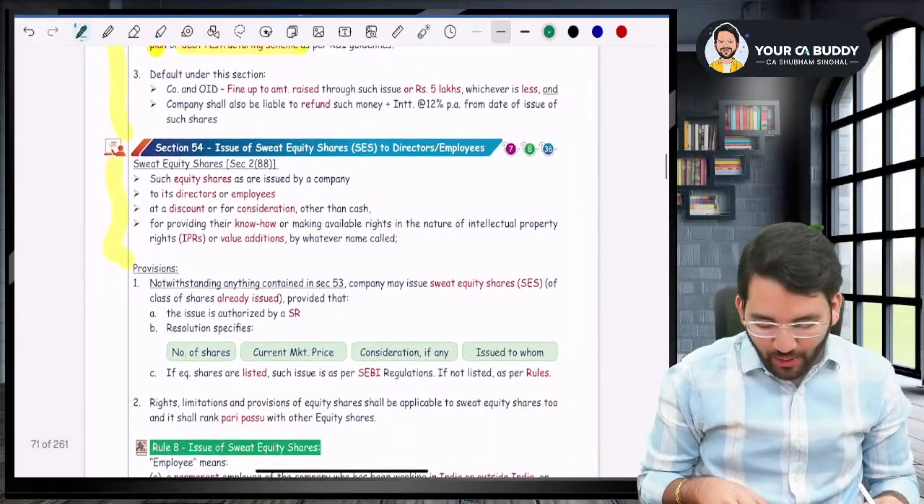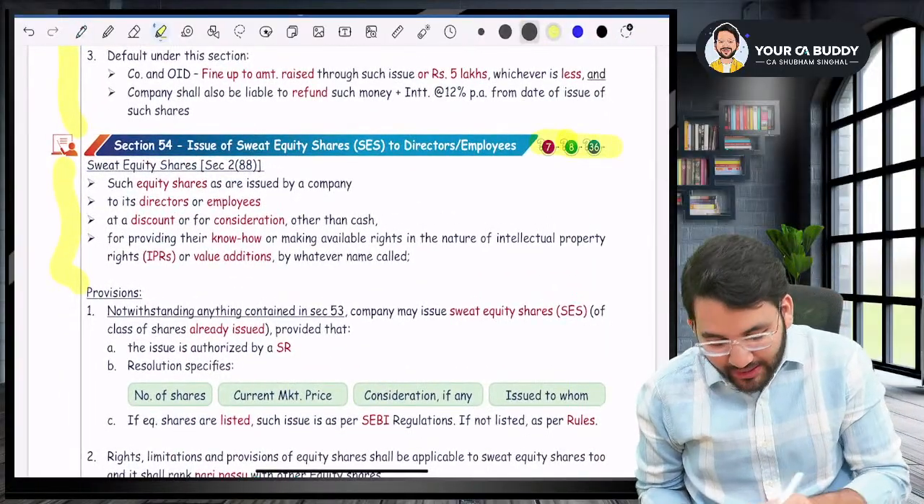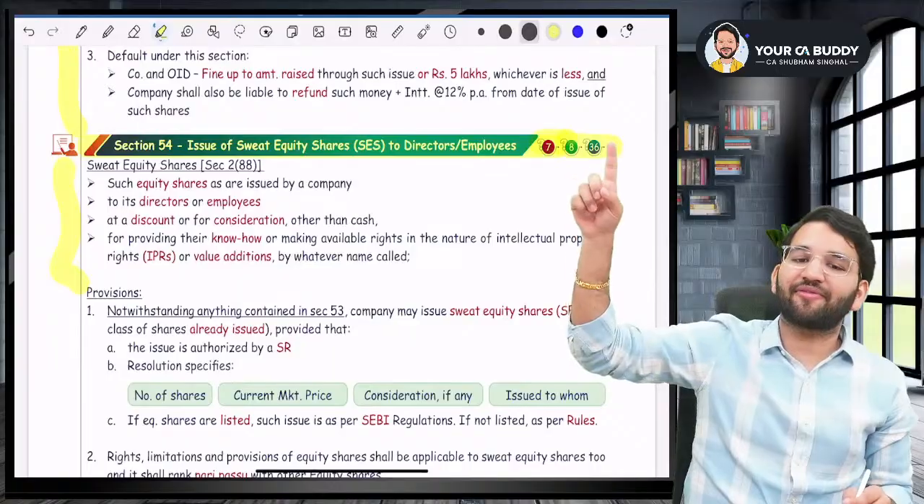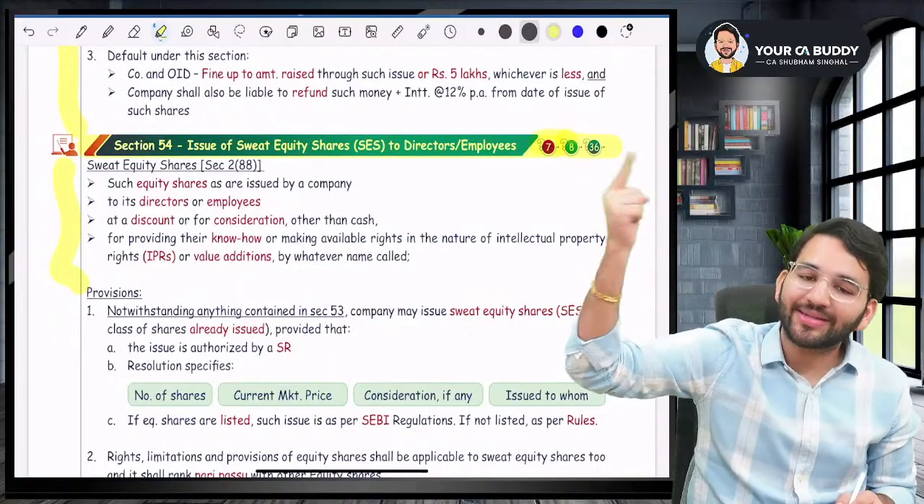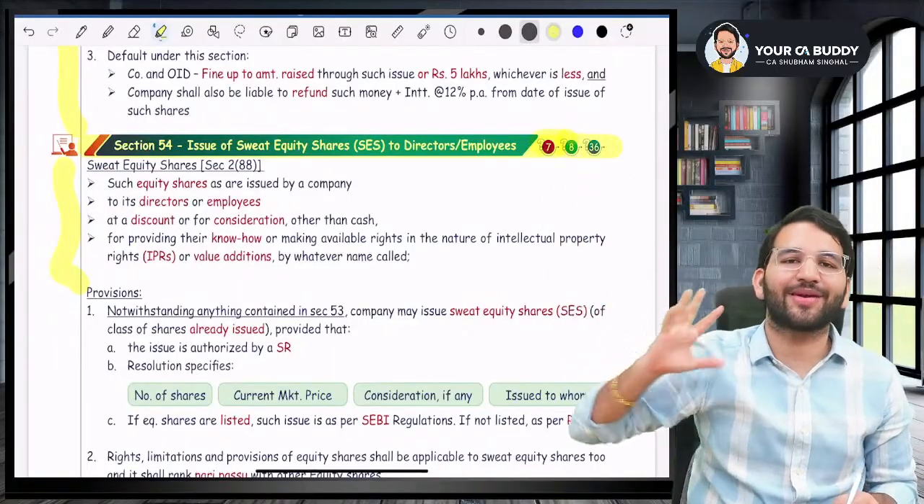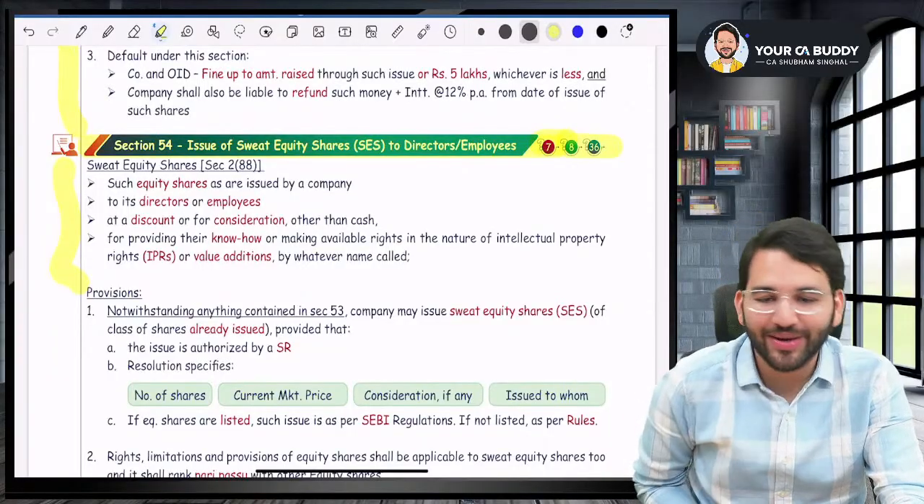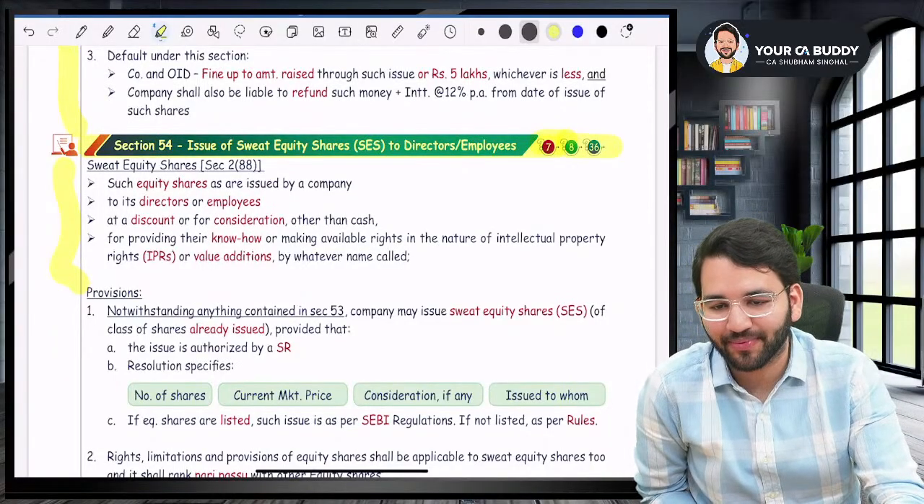Now read with me, sir. There are three questions based on this, and it is an important section. This is a reference to the questions in the question bank, so you can simultaneously practice the questions from my question bank also.